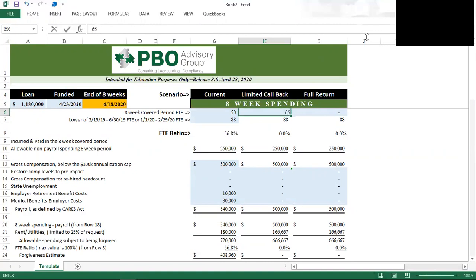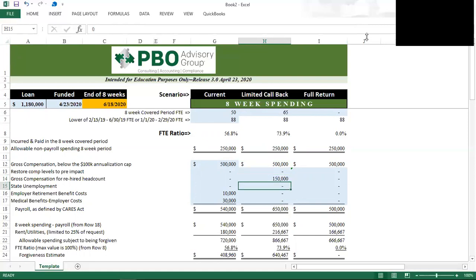So we say, okay, that would change our FTE to 65, and it changes our headcount ratio to just under 74%. Our rent and utilities are not going to change because of the additional people. The gross comp on the first 50 people is not going to change. We didn't have to restore comp levels because we didn't reduce them. The extra people that we rehired are going to cost us $150,000 in that 8-week period.